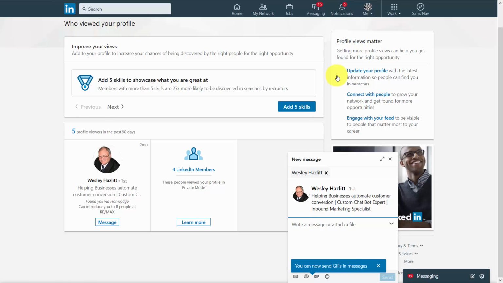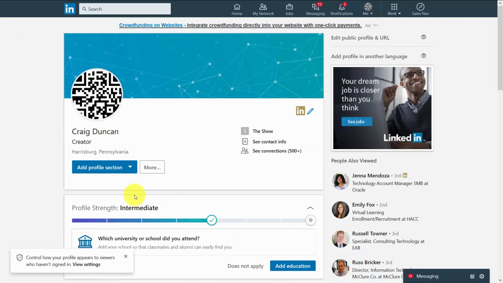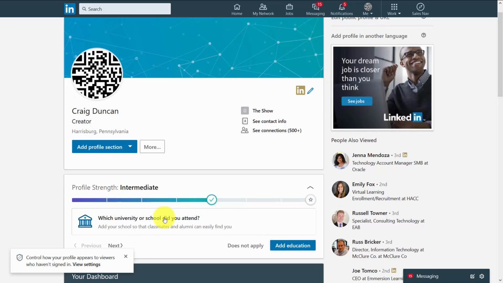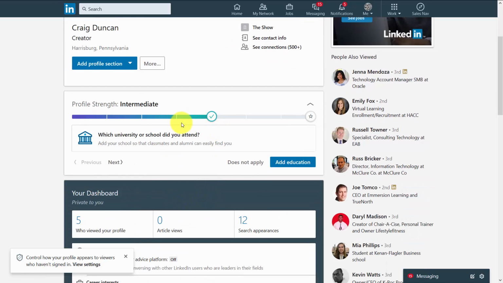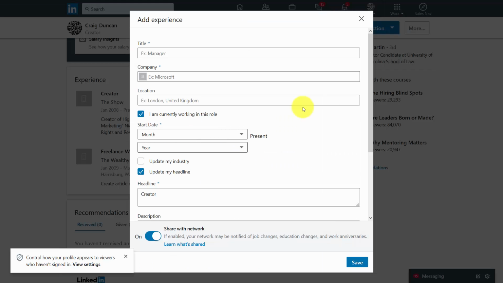The one thing that we can do is we can strengthen our profile, and LinkedIn will give us hints on how strong our profile is based on their metric. And what you want to do is add in content that you know will attract individuals to your profile. This will typically mean editing our experience to make sure that we have the right keywords that people will be looking for so that when our profile shows up, we'll be considered relevant.